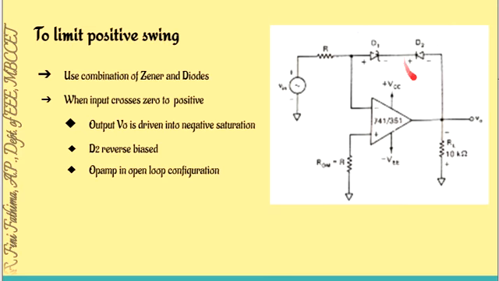When this diode becomes reverse biased, then what will happen? It will be in the open circuit. So this will be open circuit. The feedback circuit will be open circuit. As a result, what will happen? The op-amp now behaves as an open loop configuration because the feedback path is open circuit. So the output will be, what is the output? When the positive input is given to the inverting terminal, the output in this case will be minus VZ. The output in this case will be minus VZ.